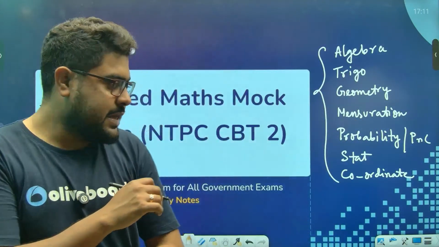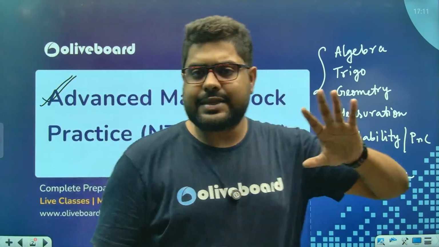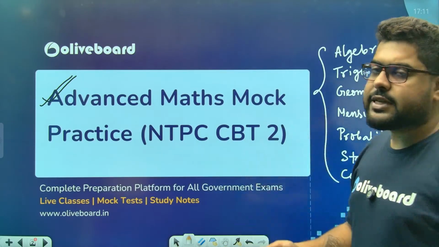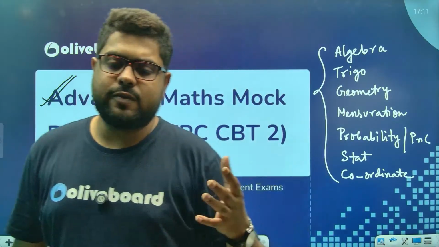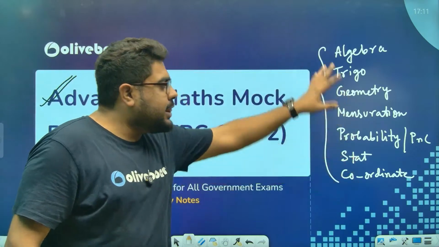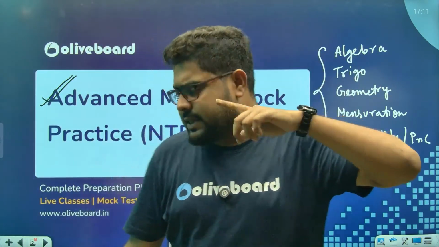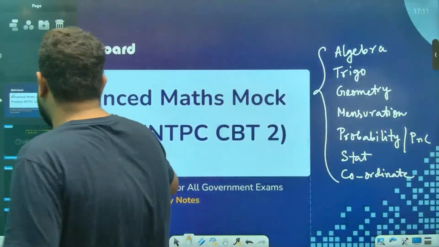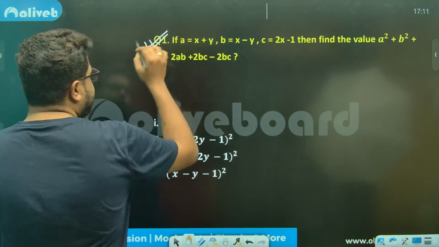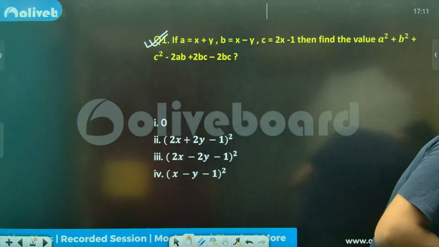We will have at least 10 to 15 sessions on advanced maths as well. Just like arithmetic, the number of sessions on arithmetic will be more because the weightage is also more on arithmetic. But I cannot cover all the topics in every session, so we'll choose 2 or 3 for every session. This session, I have chosen mostly algebra, as well as a few questions of trigonometry, along with a few questions of geometry. So this is the first question of the day.